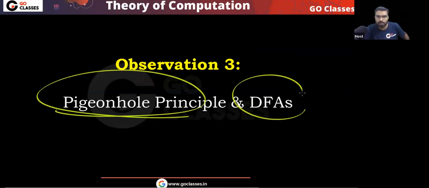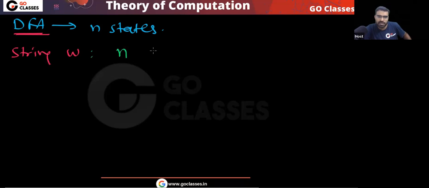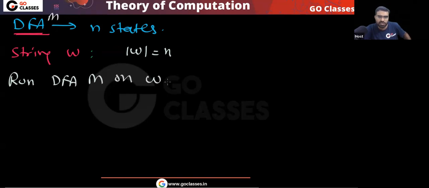Let's mix these two, pigeonhole principle and DFA. This is quite interesting. You have a DFA. Let's assume the DFA has n states. You run this DFA and let's assume you have a string with n symbols, so the length of this string is also n. Now what you do? You run this DFA on this string.